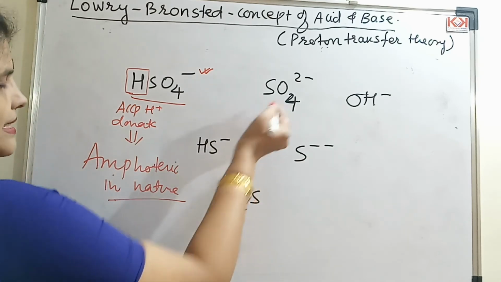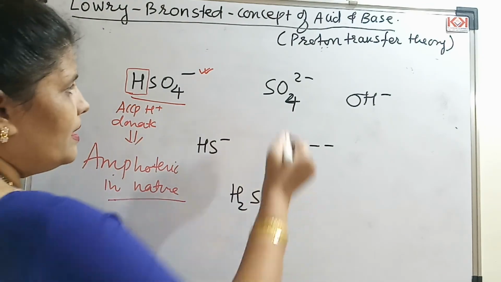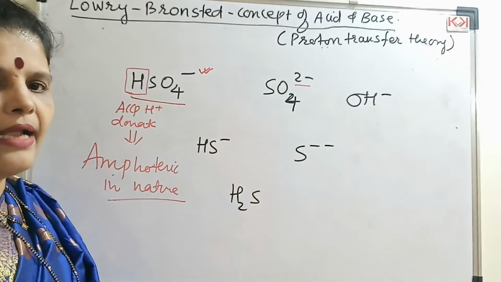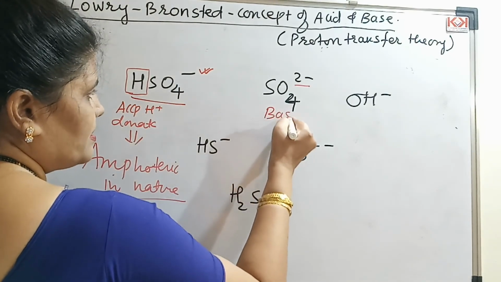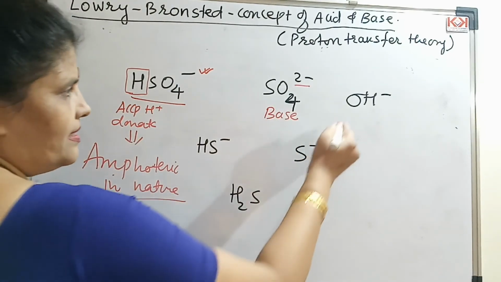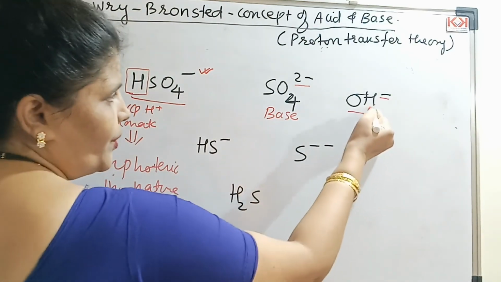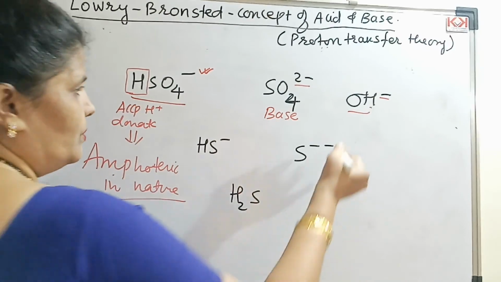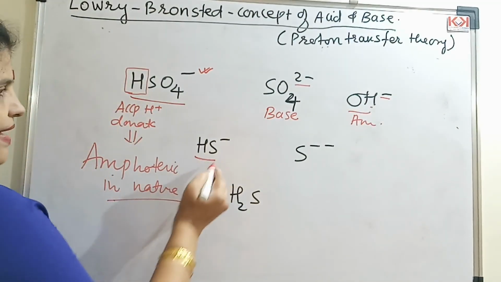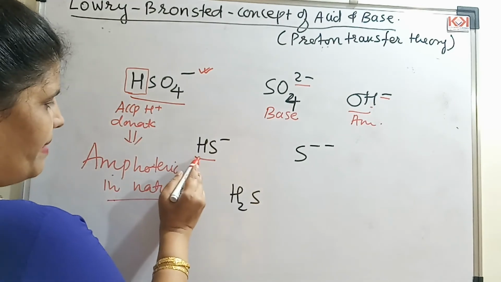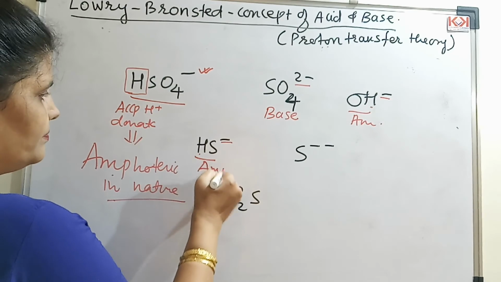Let us see this example. There is no proton, so it cannot donate. There is a minus charge, so it can only accept. So this is a Lowry-Bronsted base. If I say this, there is a minus charge, so it can accept. There is a proton, so it can donate. So this is amphoteric. Next, I think you can make out there is a charge, there is a proton, this is amphoteric.